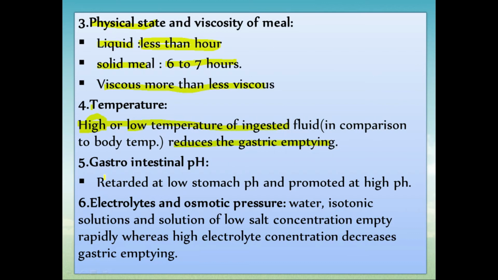Then gastrointestinal pH: it retards at a low stomach pH and promotes at a high stomach pH, and it is mostly dependent on the pH partition hypothesis. Then electrolytes and osmotic pressure. Water, isotonic solutions and solutions of low salt concentration empty rapidly, whereas high electrolyte concentration decreases the gastric emptying.